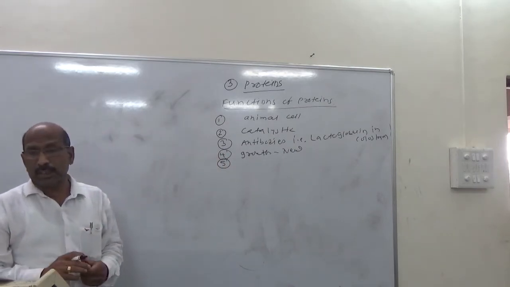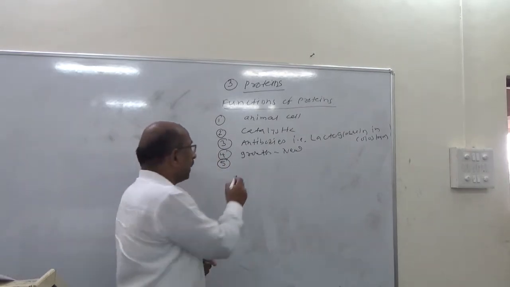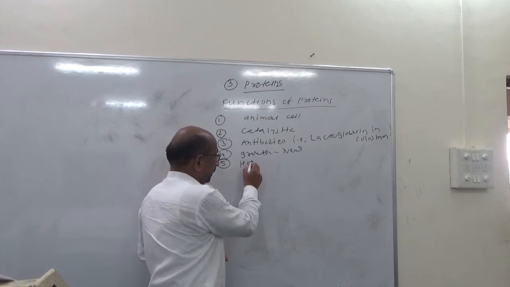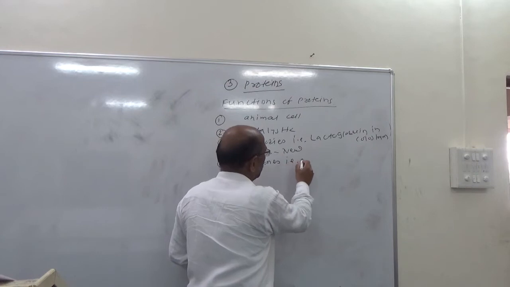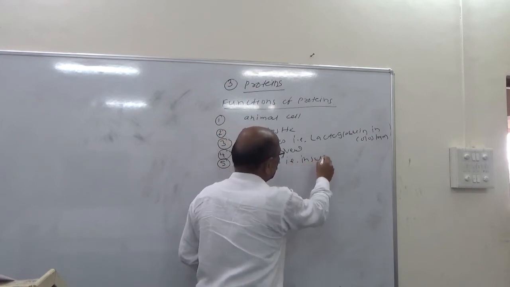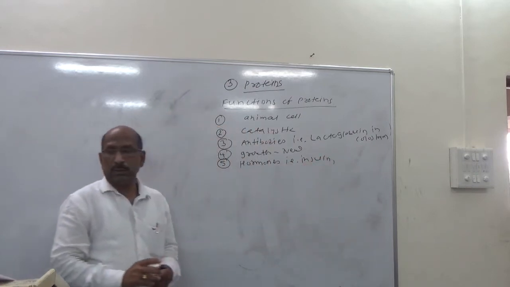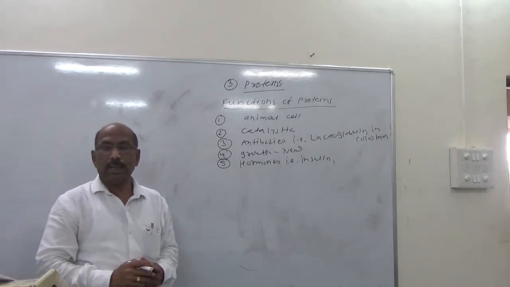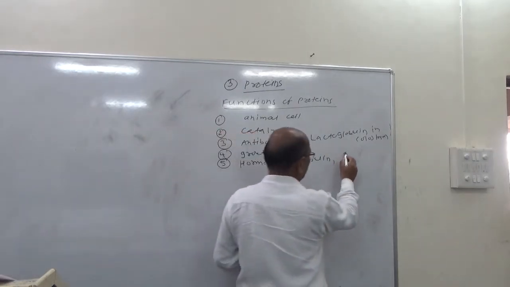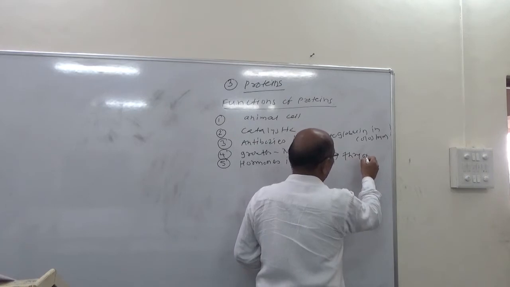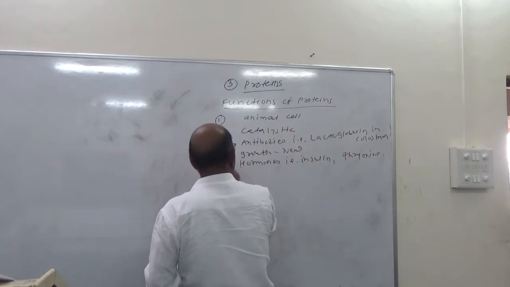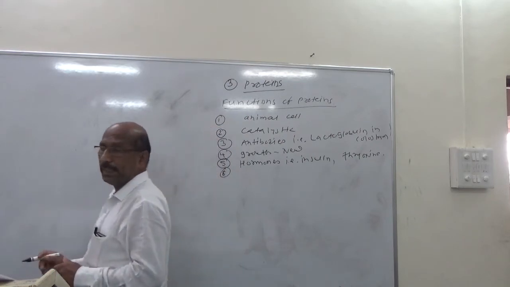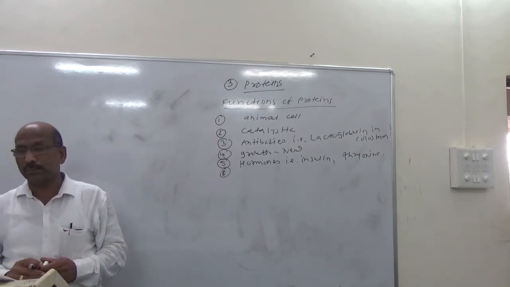Next function of proteins: they are the components of hormones. Proteins are components of hormones, for example insulin and thyroxine. Protein is the component of the hormones, that is, insulin and thyroxine.